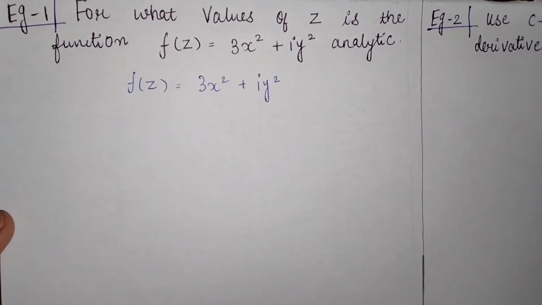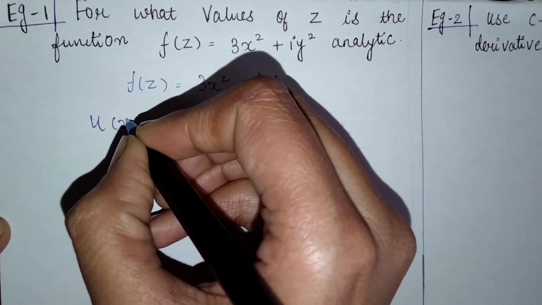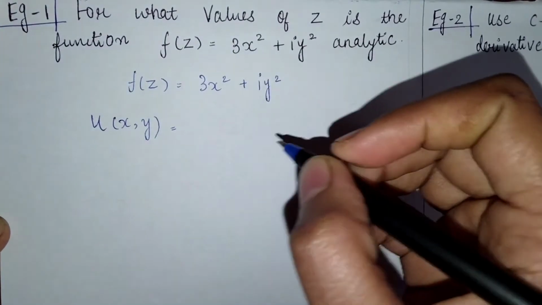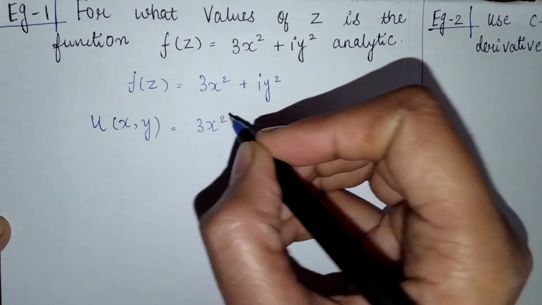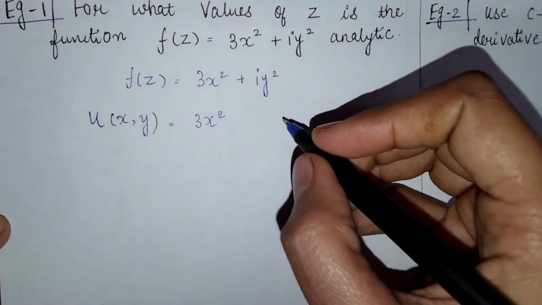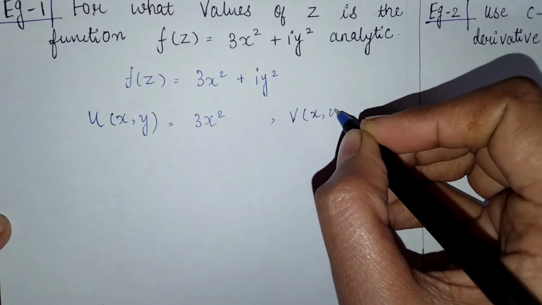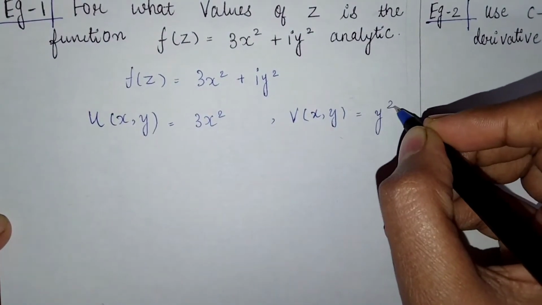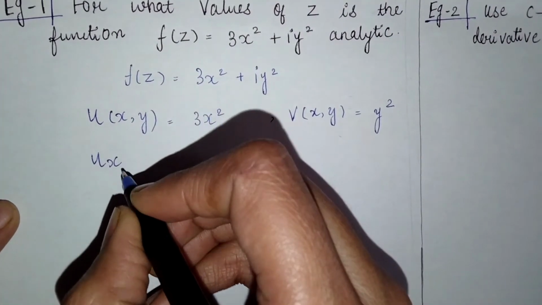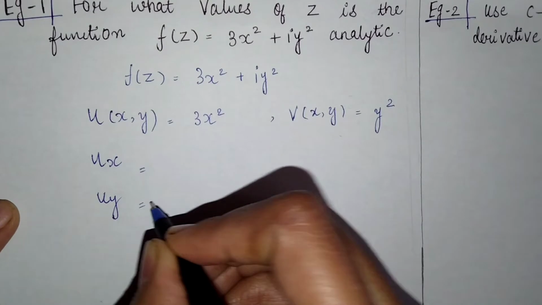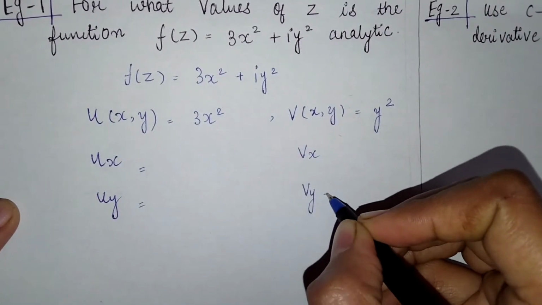Now we have to find u of x comma y and v of x comma y. So u of x comma y means the real part. So my real part શું છે? 3x square. So our u of x comma y is 3x square and v of x comma y is the imaginary part. So v of x comma y is equal to y square. Okay? Now we have to find the partial derivatives ux, uy and here vx and vy.